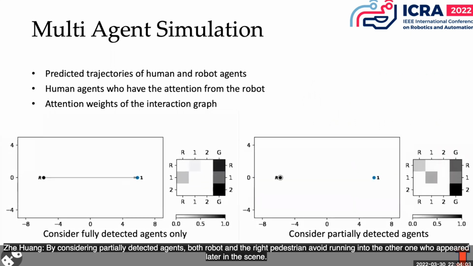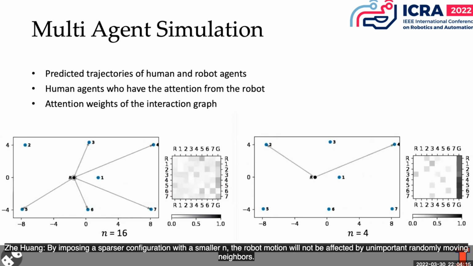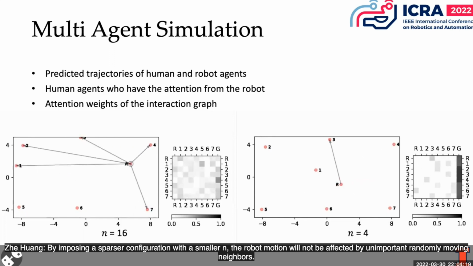By considering partially detected agents, both the robot and the right pedestrian avoid running into the other one who appeared later in the scene. By imposing a sparser configuration with a smaller n, the robot motion will not be affected by unimportant randomly moving neighbors.